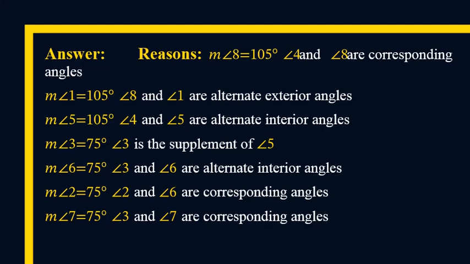Next, the measure of angle 7 is equal to 75 degrees because angle 3 and angle 7 are also corresponding angles, so they are also congruent. Then we have the same answer.